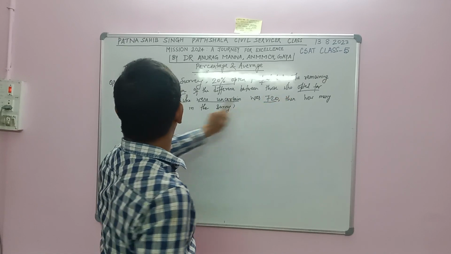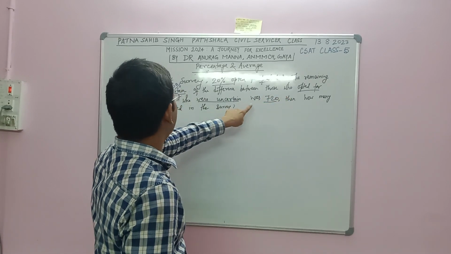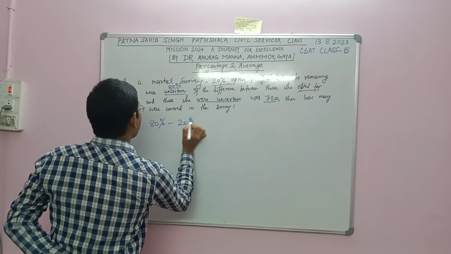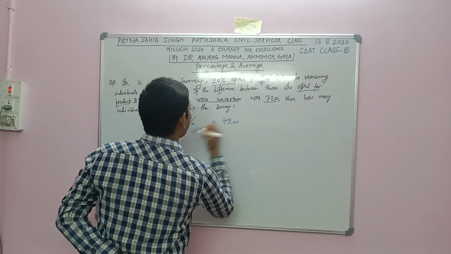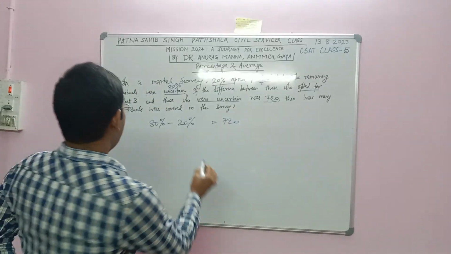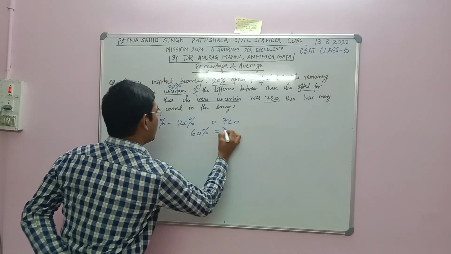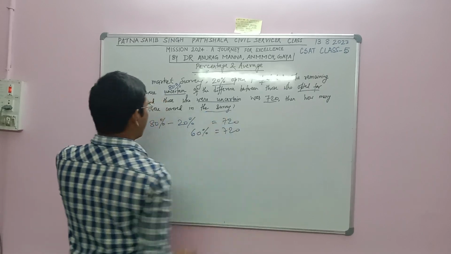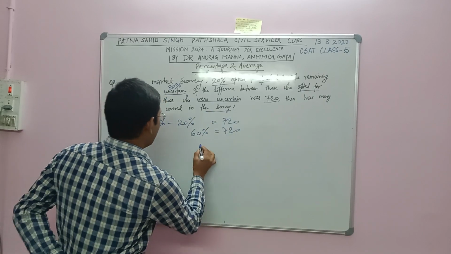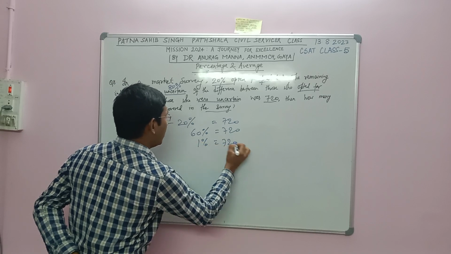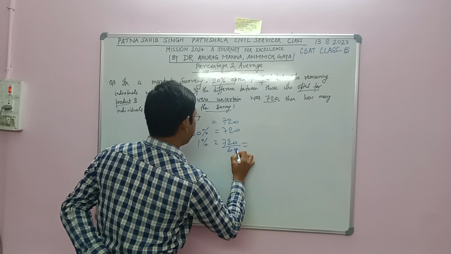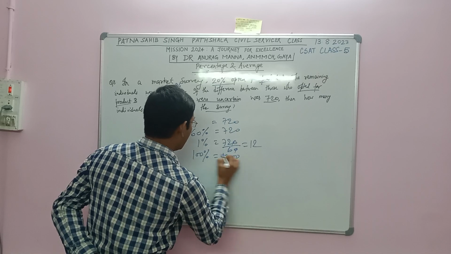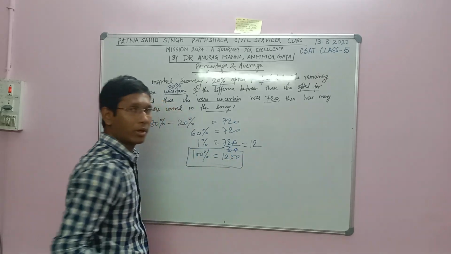If the difference between those who opted for product B and those who were uncertain was 720, it means the difference of 80% minus 20% is equal to 720. Simple. It means 60% is equal to 720. Then how many individuals were covered in the survey? It means 100%. 1% will be 720 divided by 60, that is 12. So 100% people in the survey will be 1200. So 1200 people were covered in the survey.